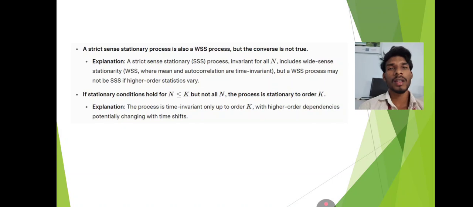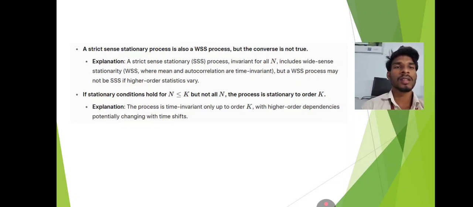Now, a strict-sense stationary process is also a wide-sense stationary process, but the converse is not true. Explanation: a strict-sense stationary process is invariant for all n, including wide-sense stationary, where mean and autocorrelation are time invariant, but a wide-sense stationary process may not be strict-sense stationary if higher order statistics vary.